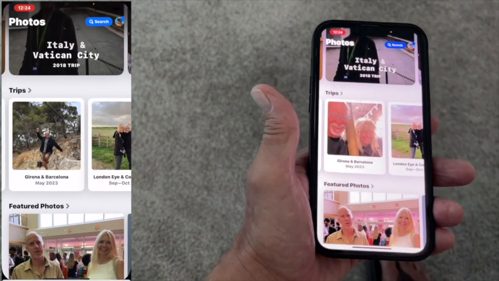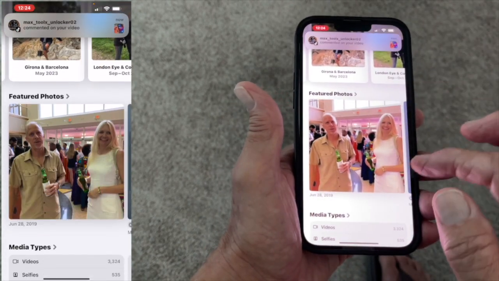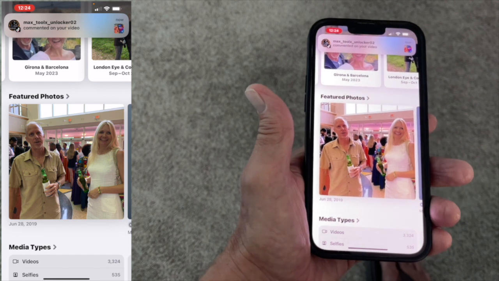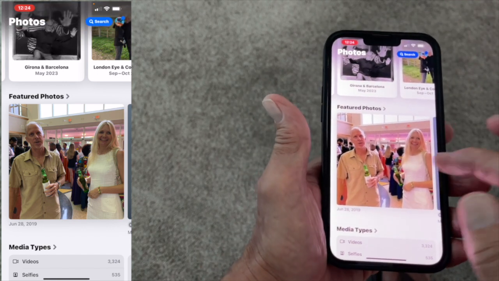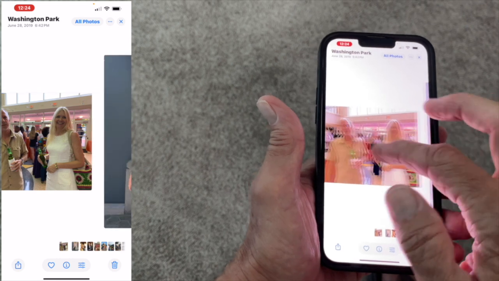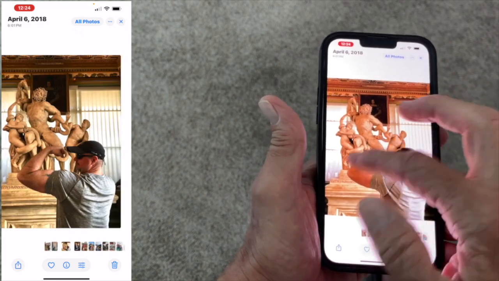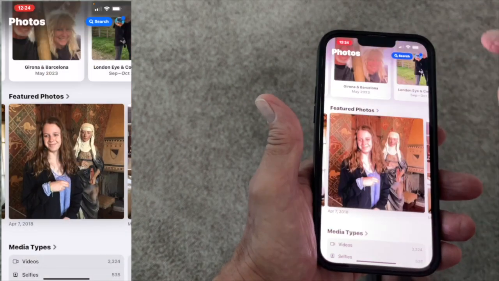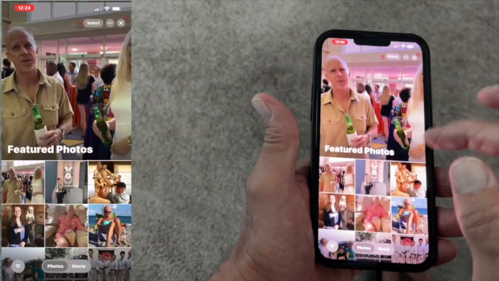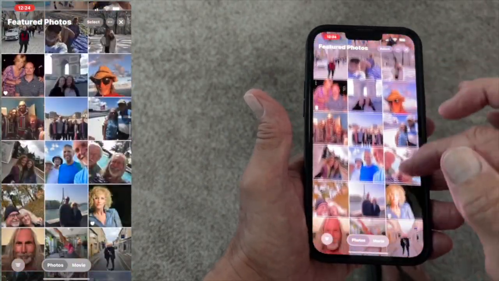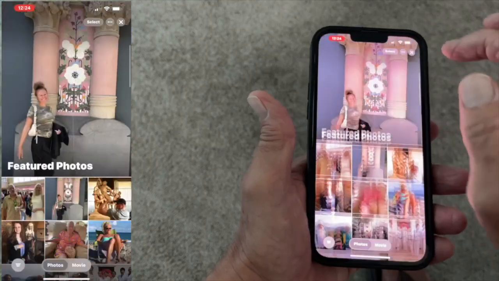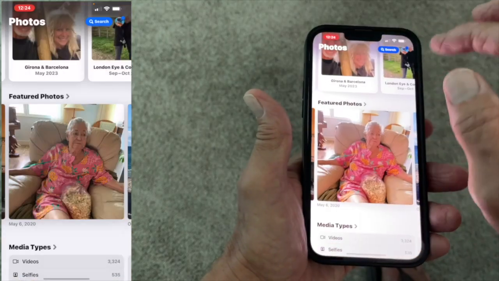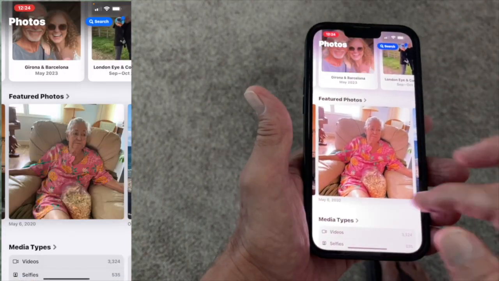Let's go ahead and get out of trips. And then here's featured photos. I'm not sure how they pick these, but they do. They just kind of pick these photos. So, who knows how they do it. So let's click on this one. And then these are photos that apparently are featured. If you click this, it'll give you more featured photos. Maybe they've got some kind of system that they do.